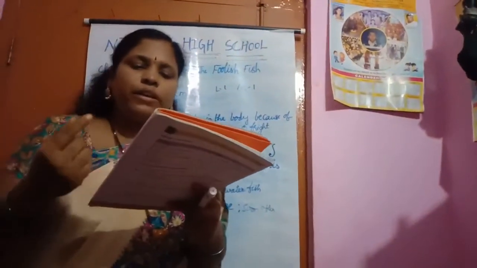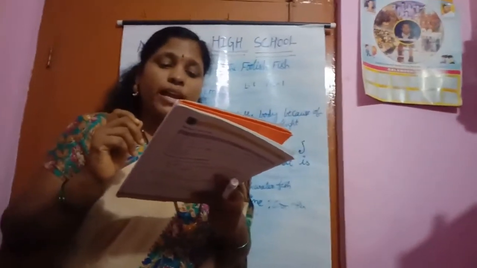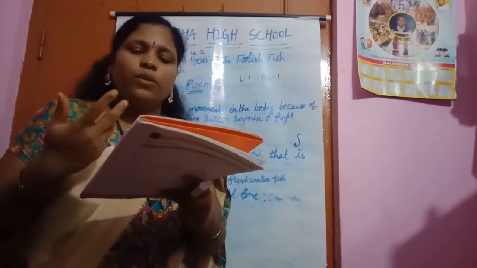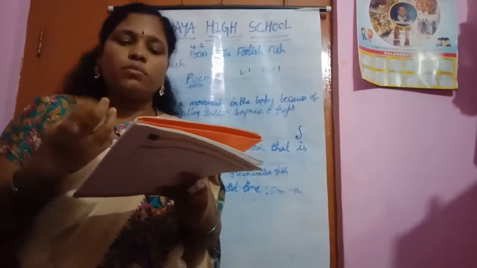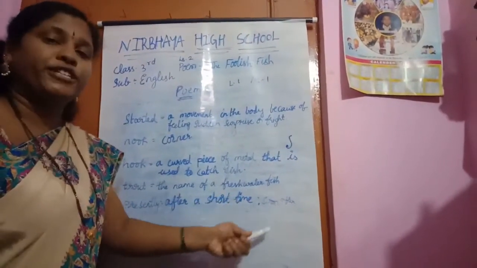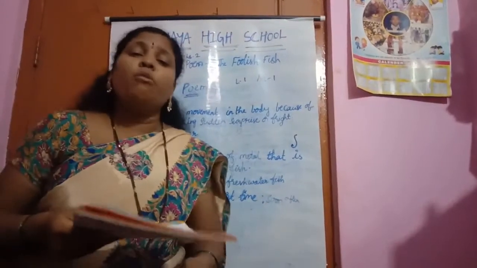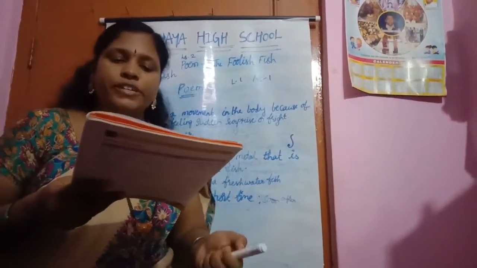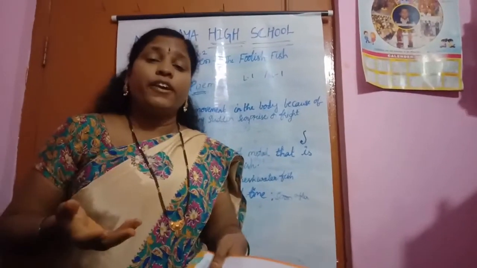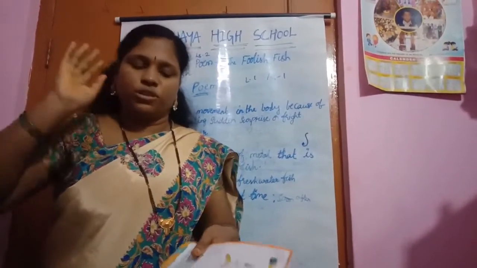As I have heard, the little trout was young and foolish too. See here. As we have heard, what is it? The little trout. Trout means what, children? The name of a freshwater fish. Trout was young and foolish also. It was a young fish and it was very foolish also.